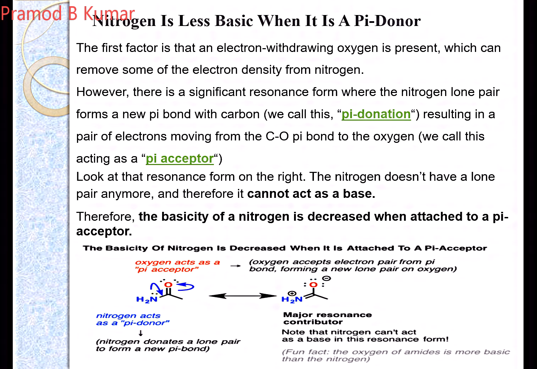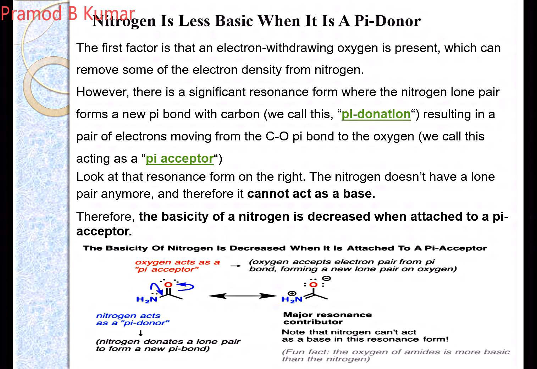So what did I say? Nitrogen is less basic when it acts as a pi donor. So what do you mean by this pi donor? The first factor is that an electron withdrawing group, as in case of amides, which we are explaining. In case of amide, the first factor is that an electron withdrawing oxygen group is present, which can remove some of the electron density from the nitrogen. That is the first character, because of the electron withdrawing effect.